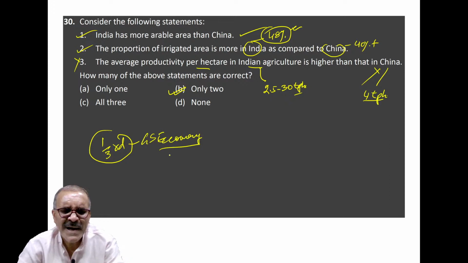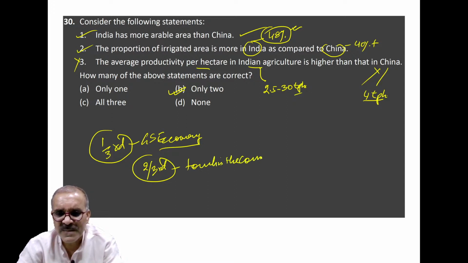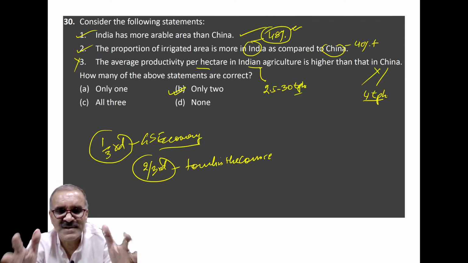If you go by my book and my course, so I can say safely that two-thirds of questions I touch in the class, touch in the course. Two-thirds. Because when I deal with economy, I connect economics and Indian economy to all possible areas to give you better understanding. Okay? So this is all about today's analysis.